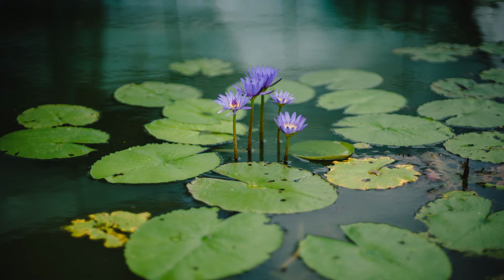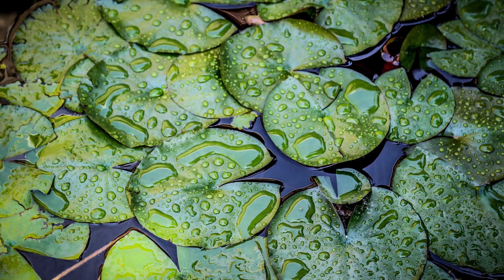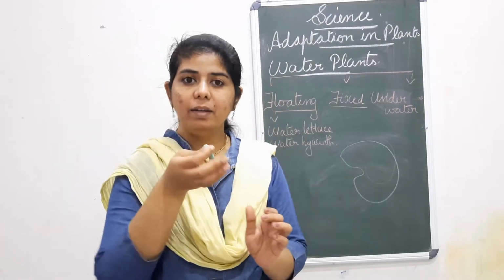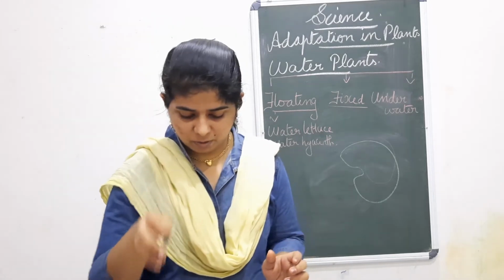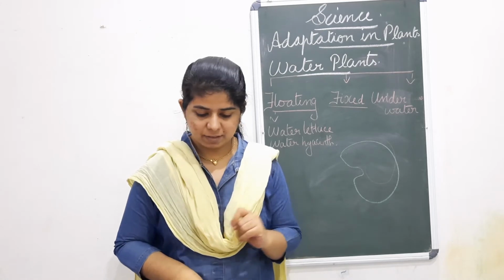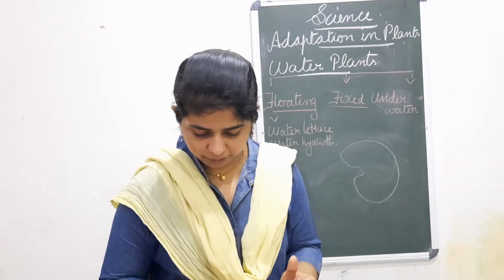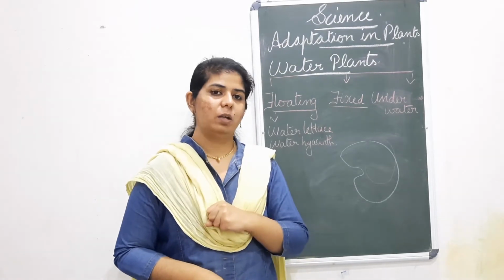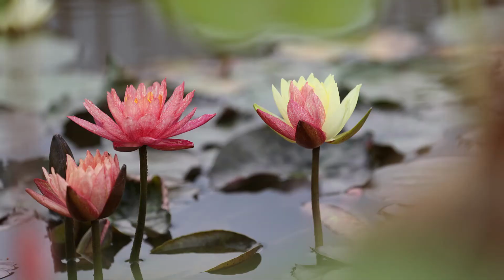Big leaf it is. And you know the shape of the lotus. You know to draw the lotus and all. Yes, you can see them out on the surface of water. But their roots are fixed to the bottom of water. These plants have roots fixed at the bottom, but you can see them outside. The leaf and flower will be out on the surface of water.